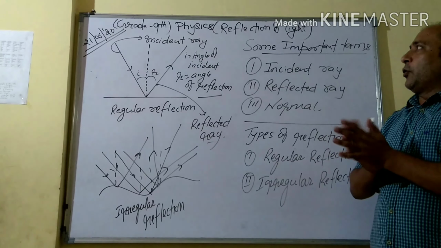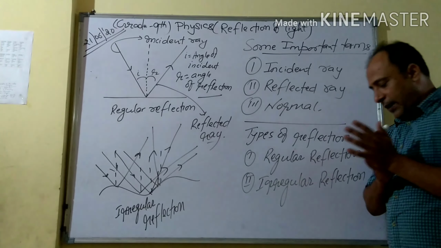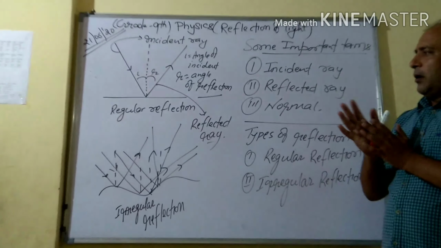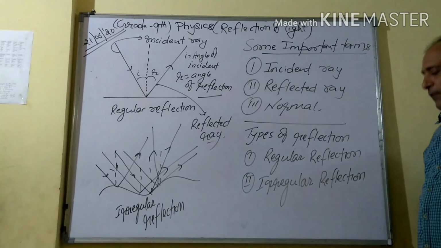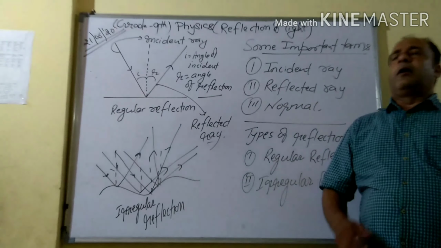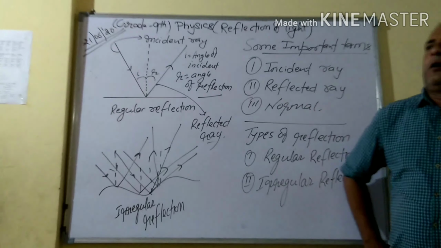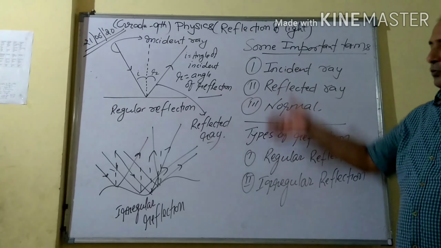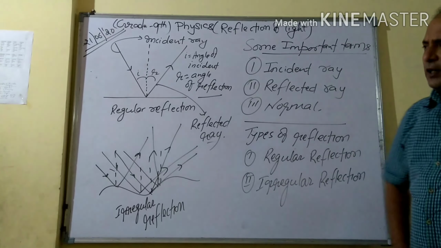Today we are going to discuss subject physics, reflection of light, related to grade 9. Before starting the topic reflection of light, we should discuss something related to the types of substance. One of the substances is opaque substance, like in front of you, this whiteboard, or you can say this wall.